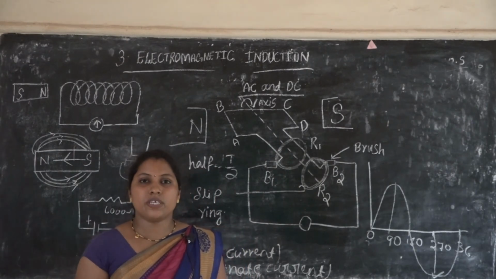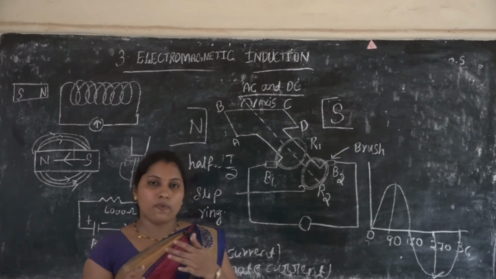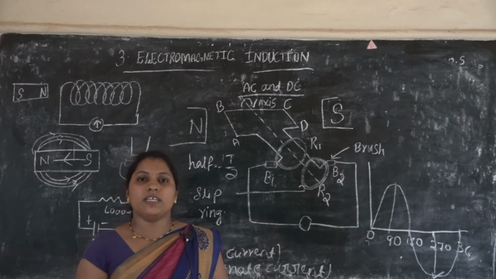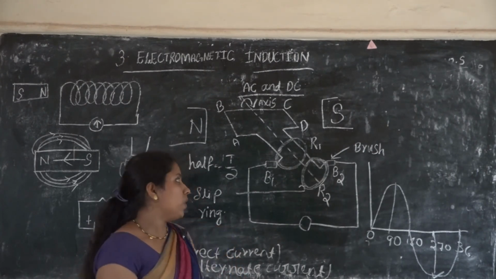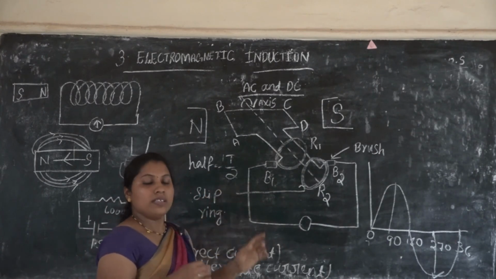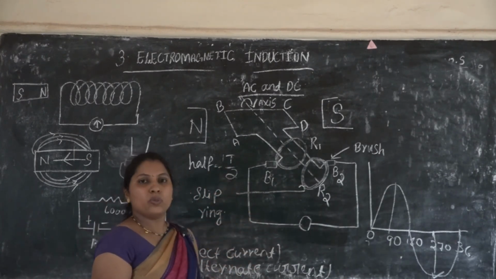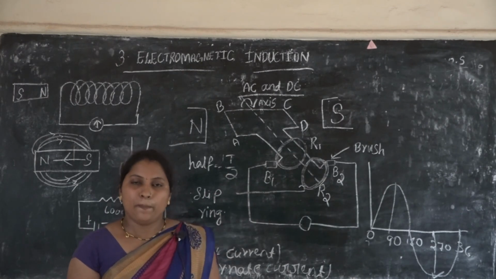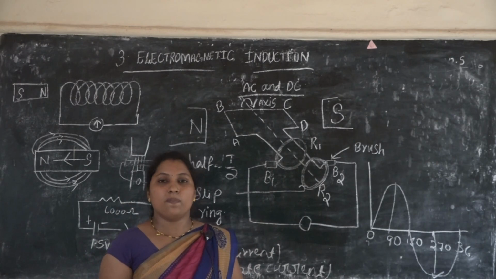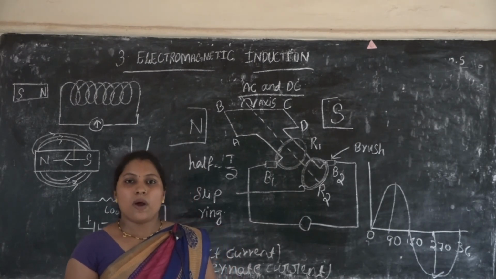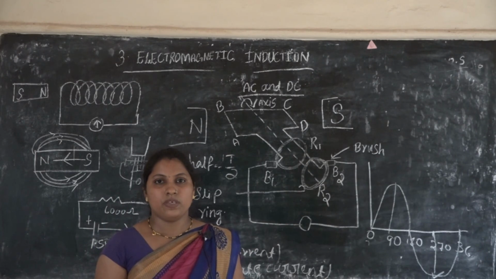Period is the time taken by the armature to complete one full rotation, and the time taken for a half rotation is T by 2. Period means the time taken for the armature to complete one rotation.